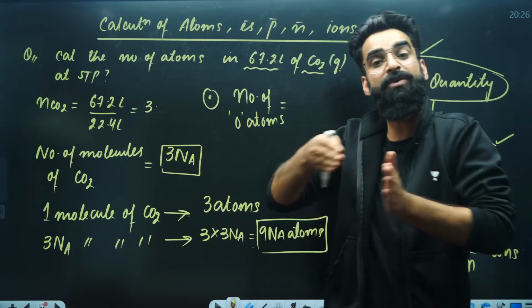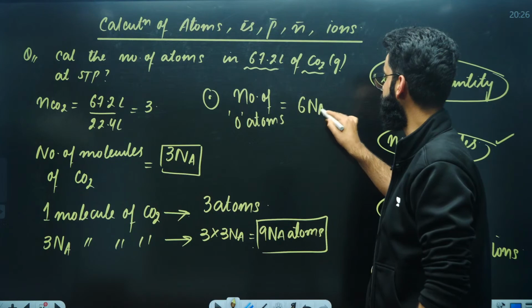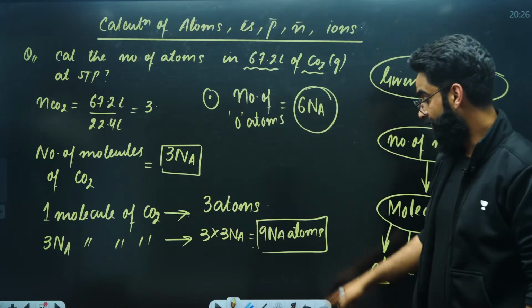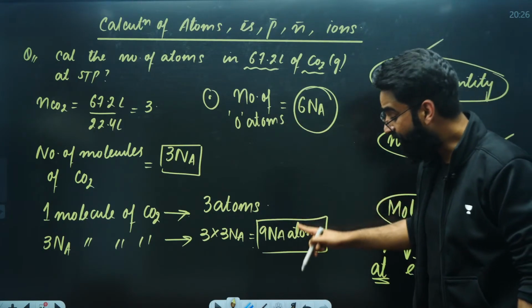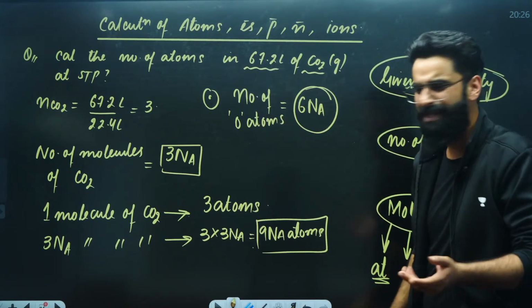So in 3 Na molecules of carbon dioxide, there will be 2 into 3 Na, the value will be 6 Na oxygen atoms. Right? Total 9 Na atoms. Out of 9 Na atoms, there are 6 Na oxygen atoms. That means the remaining will be carbon atoms.